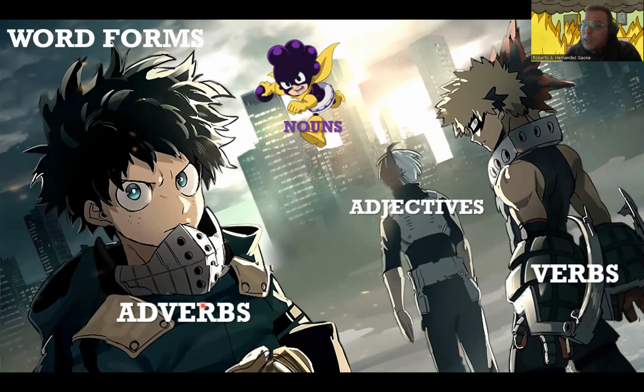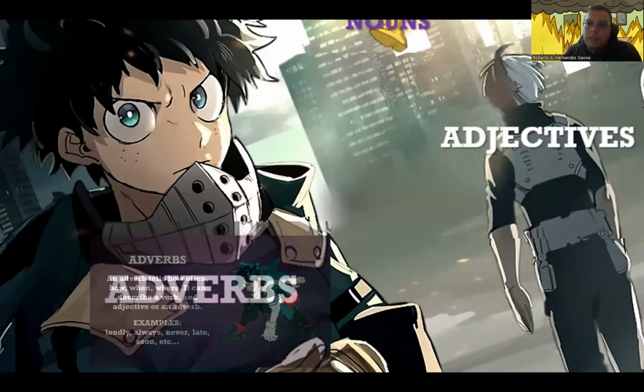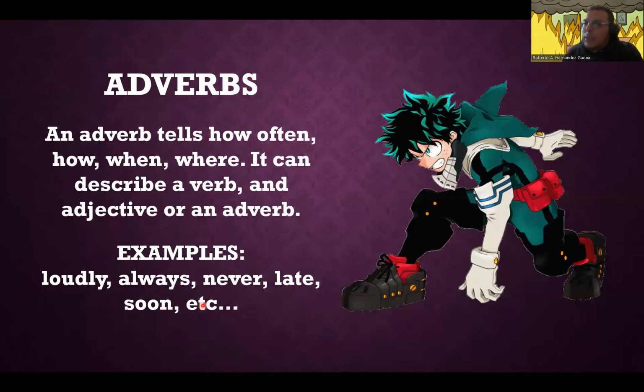Let's start a little bit with adverbs. So adverbs, what are adverbs? And we have that adverbs are the ones that tell us how often, how, when, and where. Okay, they answer those questions. They can describe a verb, an adverb, and an adjective. Okay, and examples are loudly, always, never, late, soon, etc. So you might remember some of these from your very first steps into English.